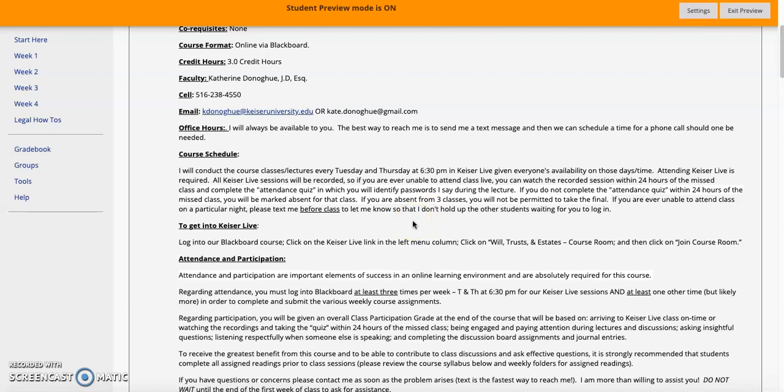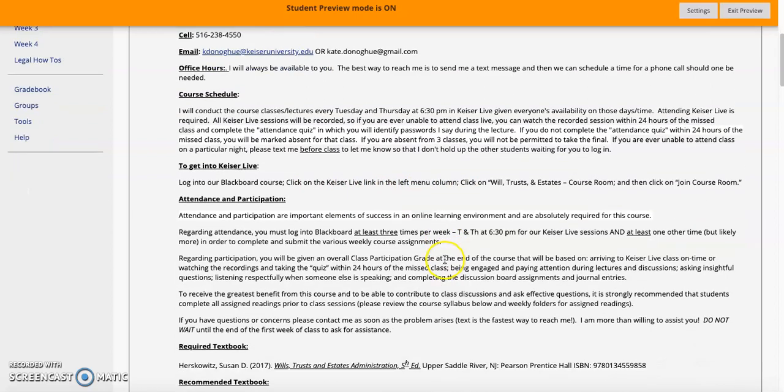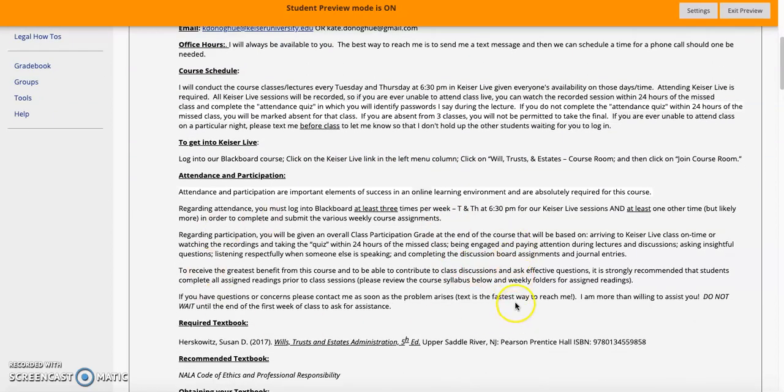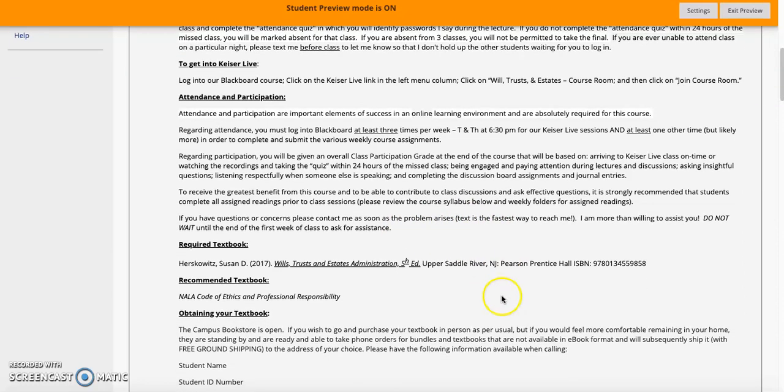And what we'll do again this term is if you do miss class, I will put up an attendance quiz. I'll say some passwords during the lecture, and you would just take that within 24 hours and put in the password so I can mark you present for that day. You guys should know how to get into Kaiser Live at this point, but if you don't, there's a description right here. Obviously, attendance and participation, you guys know my policies on that, but it's all written out here as well. You all did great with it last term, so I don't expect any different this term.